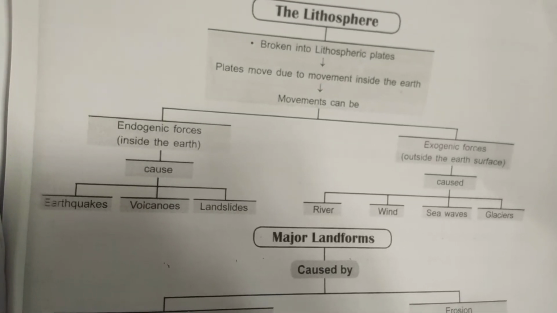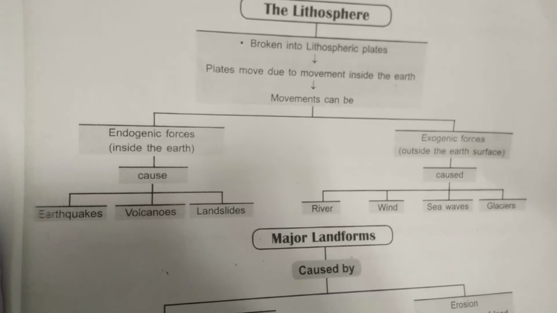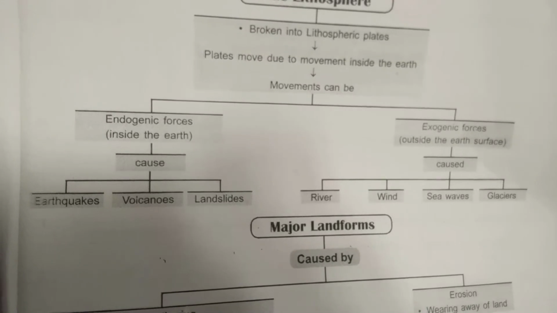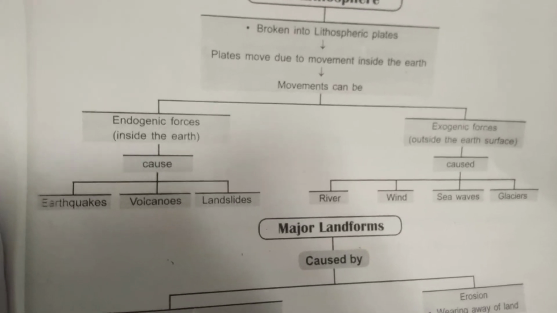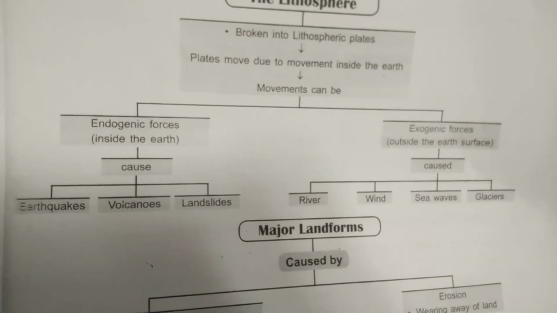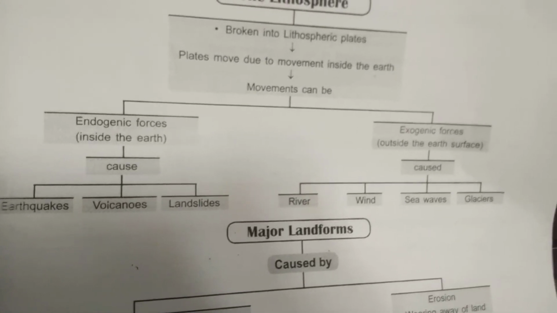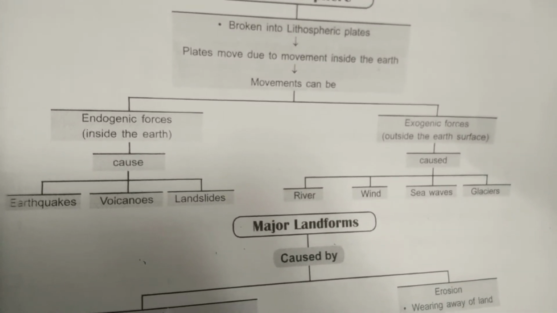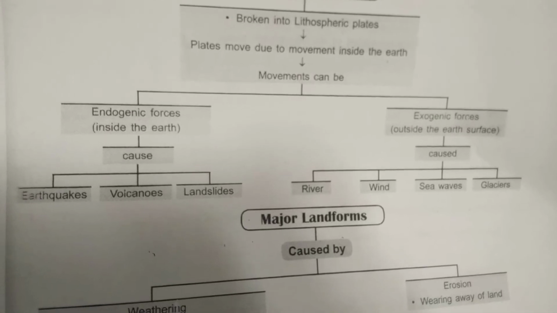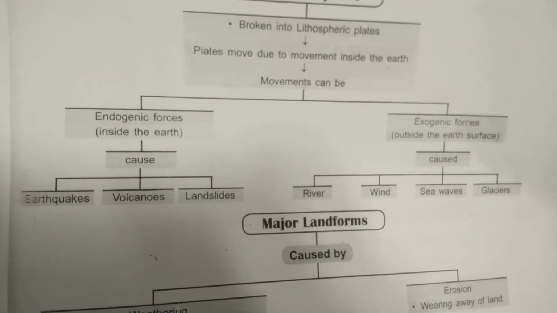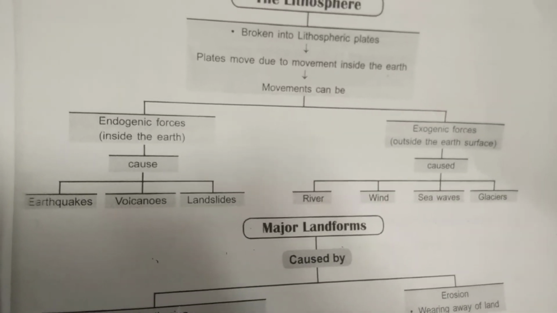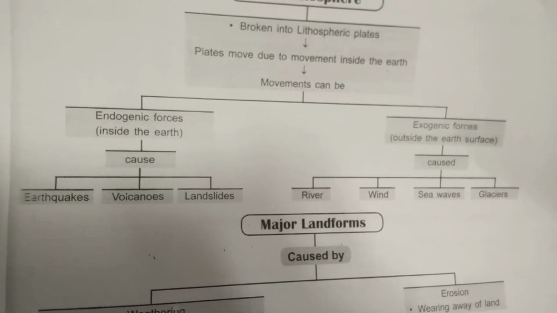As far as it moves, its power decreases and less damage occurs, but in the surroundings of the region where it started, it is severe and huge damage can be caused. It can be measured by the seismograph machine, and the scale is used to mark the magnitude of the earthquake. So 0 to 9 is the scale, and 6.9 or 7 is considered a major one. We have also learned the case study in the textbook.